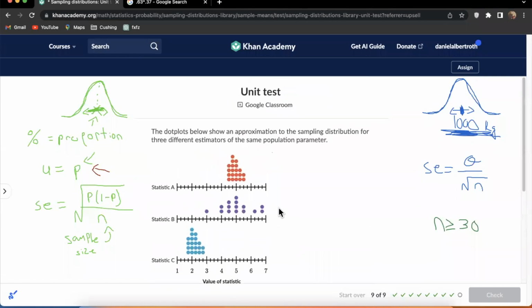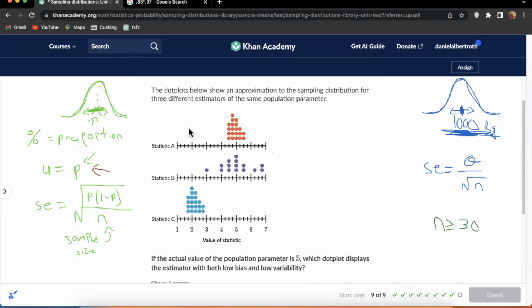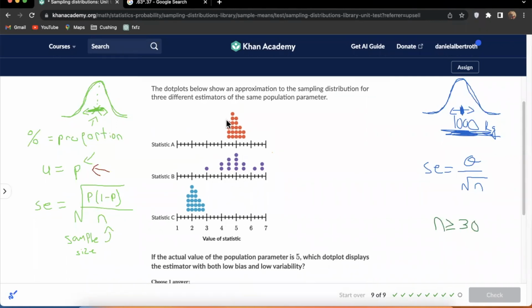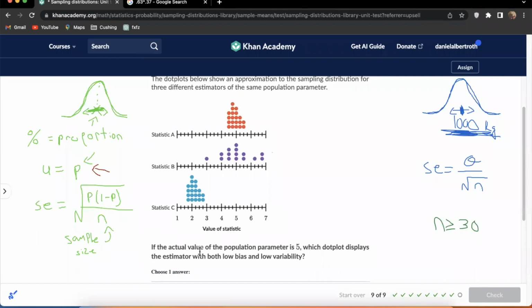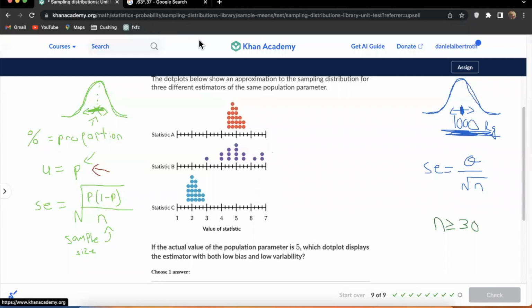All right, last one. Let's rock. The dot plots below show an approximation to the sampling distribution for 3 different estimators of the same population parameter. So with A, B, and C, we're trying to take small samples to represent the population, to figure out what the real average is in a population. Let's read what the question asks. If the actual value of the population parameter is 5, so what we're trying to get with our samples is 5, which dot plot displays the estimator with both low bias and low variability?